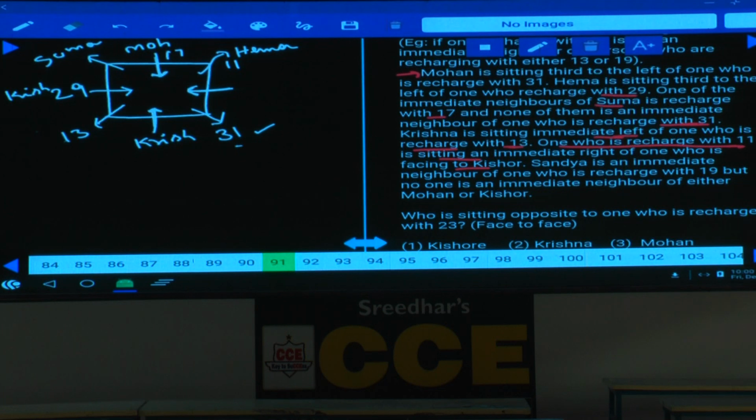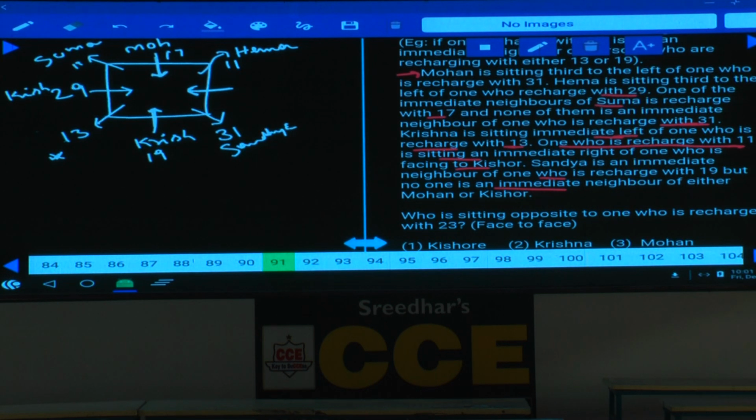Next one, Sanjay is an immediate neighbor of the one who recharged with 19. Now Sanjay, 19 can be either at this place or at this place. Either Krishna can be 19 or not. If Krishna is 19, either this person can be Sanjay or this person can be Sanjay. But no one is an immediate neighbor of either Mohan or Kishore. Hence that Sanjay is not an immediate neighbor of Kishore and Mohan as well. Hence what is the only possibility here? The person who recharged with 31 is Sanjay.